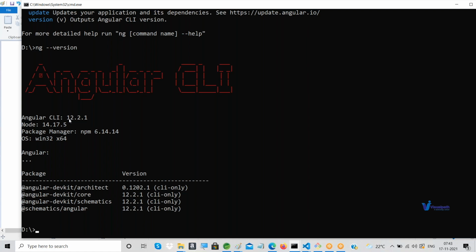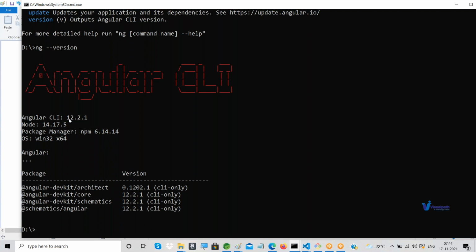And the other packages which are installed along with the Angular CLI are things like Angular DevKit, core, schematics, and something whatever it is. These are support files, guys. Support things which will support at the back end your Angular application building.